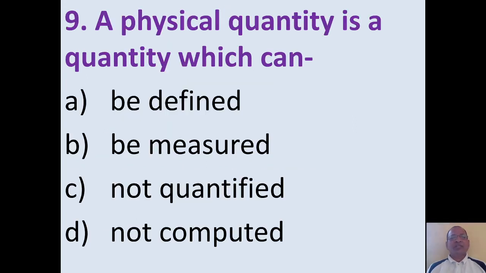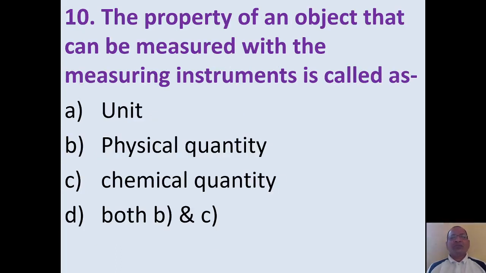A physical quantity is a quantity which, as we have seen in its definition, can be measured or can be computed. So option B, be measured, is the correct answer here. The property of an object that can be measured with a measuring instrument is called. As we have seen in the definition of physical quantity, it is a quantity which can be measured by a measuring instrument. So the correct answer in this case is option B, physical quantity.